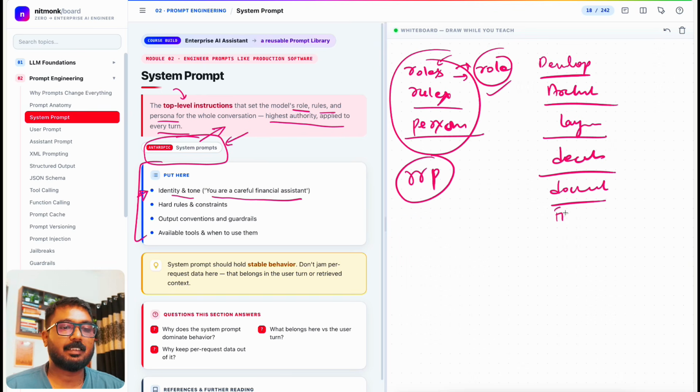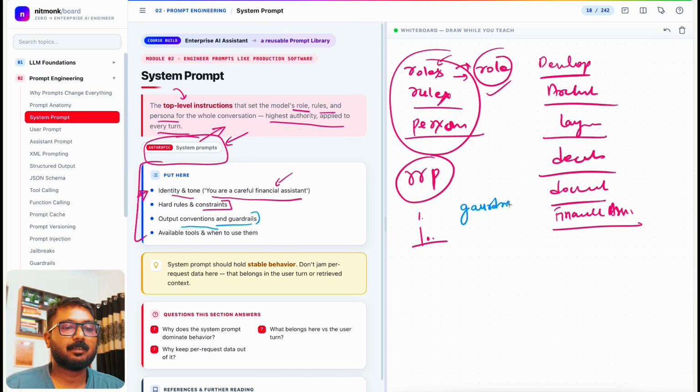So here I'll say financial assistant. This is how it keeps improving: how you define the tone, identity, the role, the rules. Hard rules and constraints that you have to be specific about. Let's say you define one to 10 different rules to solve a particular business problem. No verbose, straight to the point. Then output conventions and the guardrails.